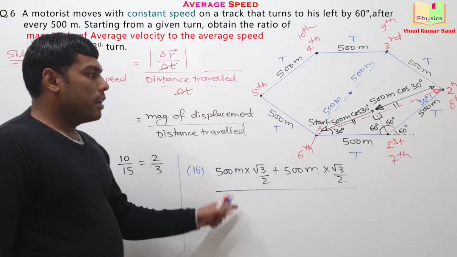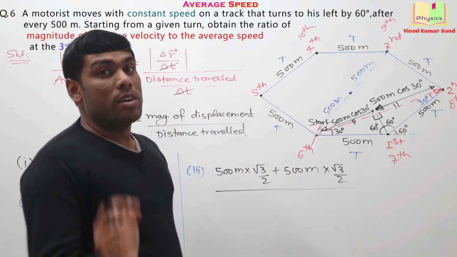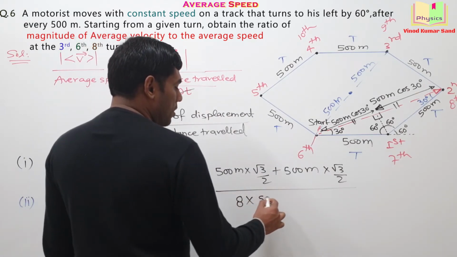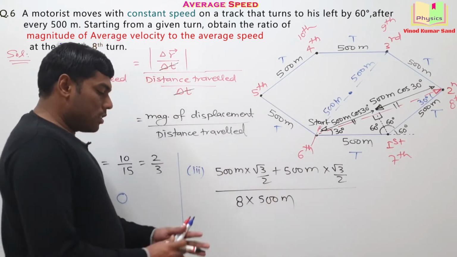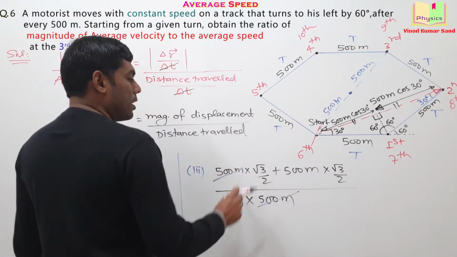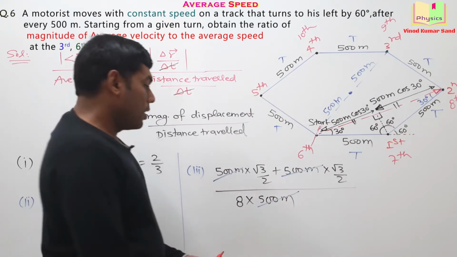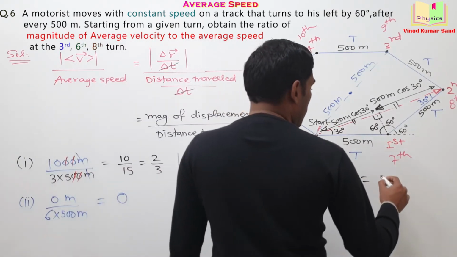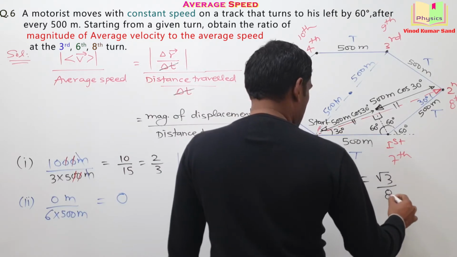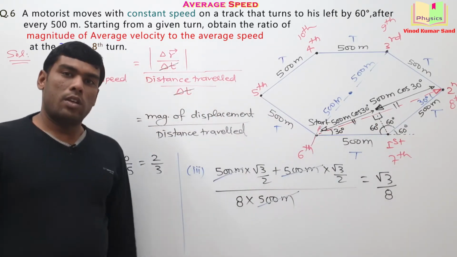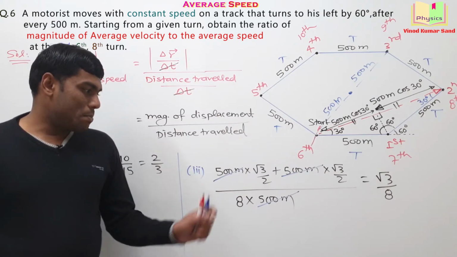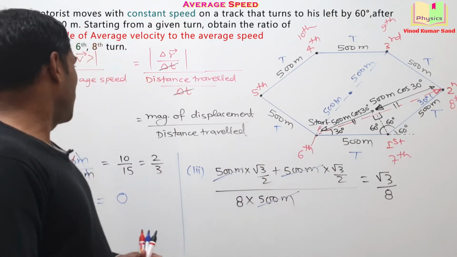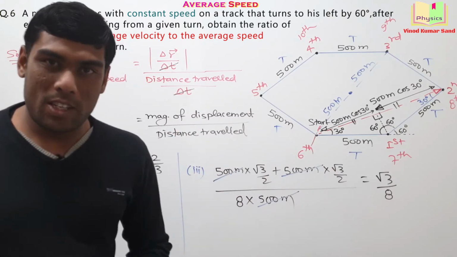Now divided by, we require the distance traveled. For the 8th turn, how much is the distance traveled? 8 into 500 meter. This 500 meter is getting cancelled out. So you'll have the final answer. Let me write that here. Root 3 by 8. Is it okay? Simple but nice question. You may note it down. Then we'll be going for the next one.